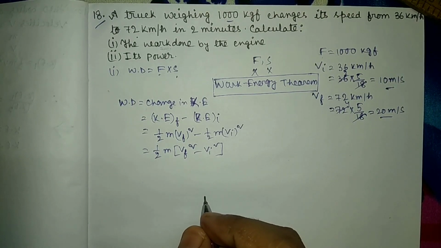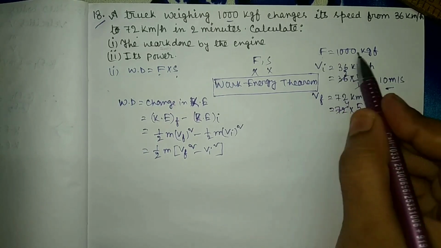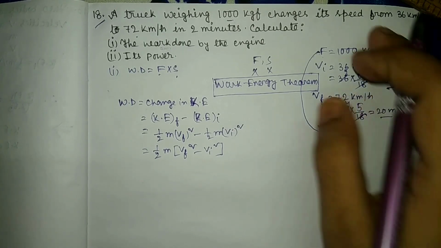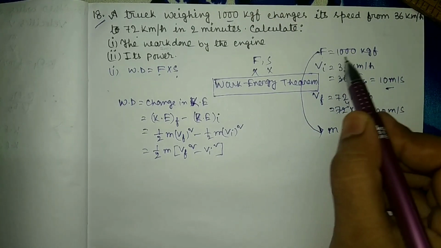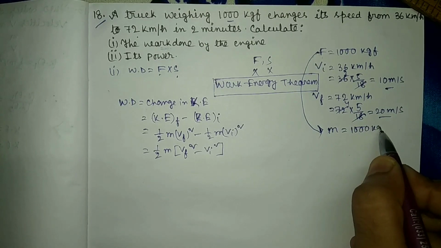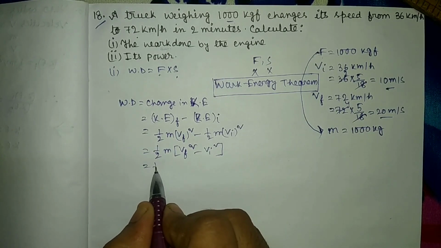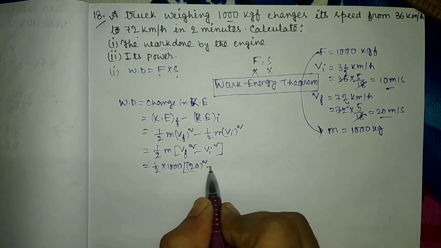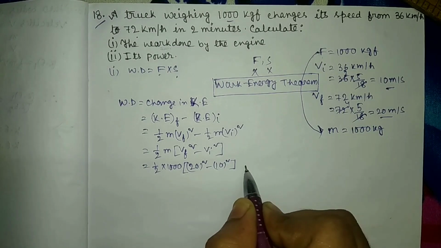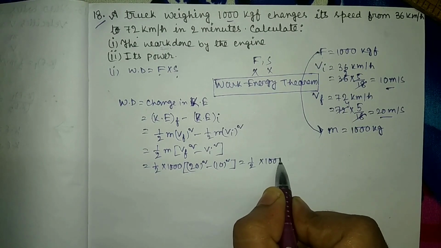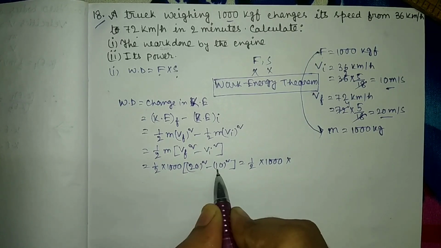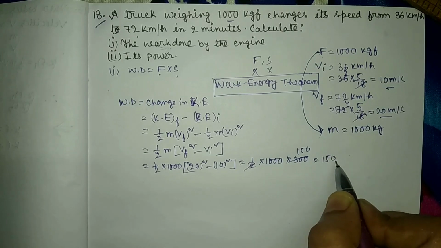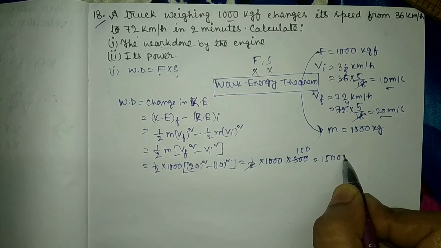So from force we can calculate mass. We know the value of force is 1000 kgf, therefore mass will be equals to 1000 kg. So it will be equals to half into 1000 into 20 square minus 10 square. It will be equals to half into 1000 into 400 minus 100 equals to 300. So that will be 150 into 1000.